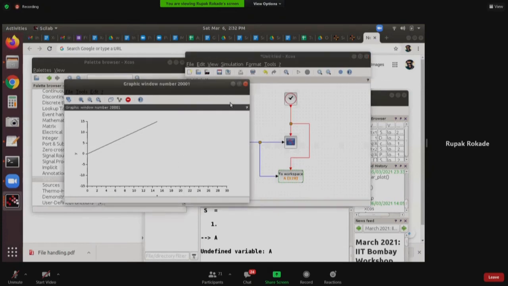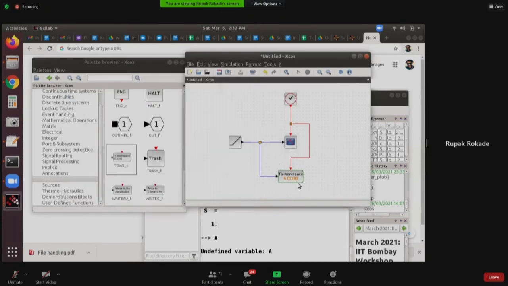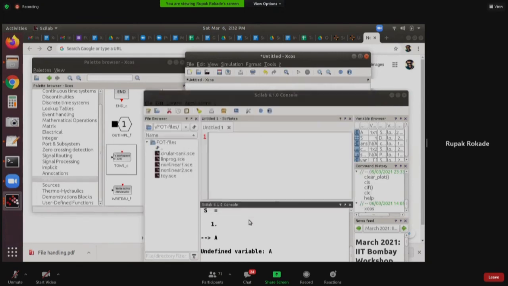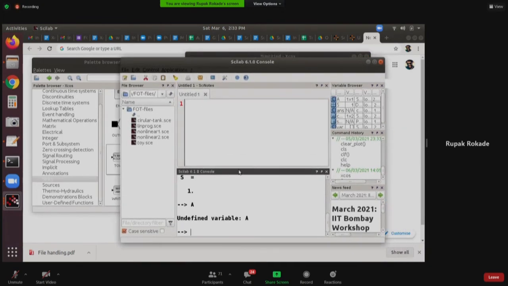So now the variable A has been declared by the To Workspace block, and A contains whatever data was generated by the ramp segment. Let us see if A exists in the workspace. If I say A, it says that A is not a normal variable. I did not get the values directly when I executed A. Rather, it showed me there are two things that you can do with A. Either you can extract its values or the time.